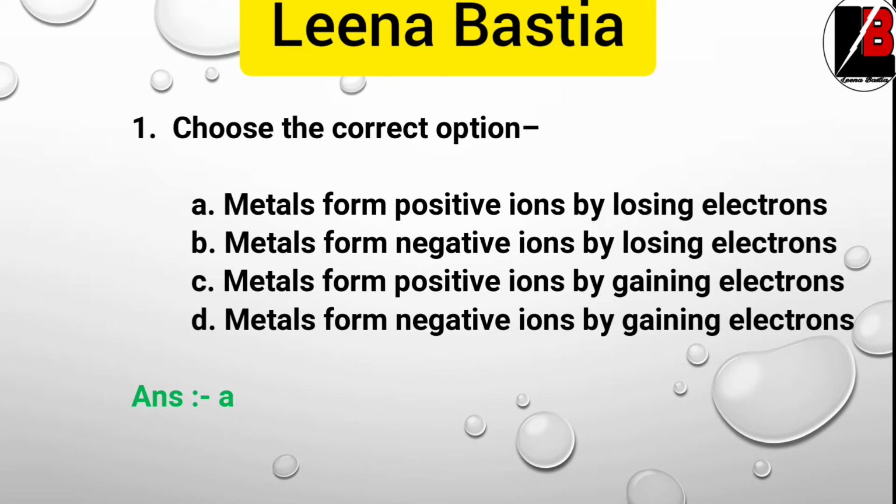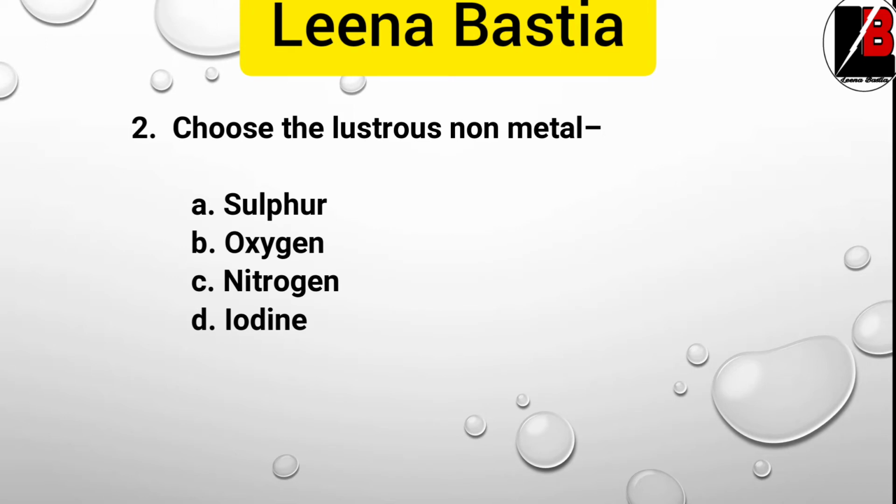So you know first of all that when a metal loses electrons, then positive ions, we write plus, isn't it? Like you must be remembering some of the examples, Na+, K+, all this, isn't it? So this plus sign is because of the reason that they have lost some electrons. So some of the fundamental, conceptual questions like this you must remember from the exam point of view for MCQ questions, right? Second one is choose the lustrous nonmetal.